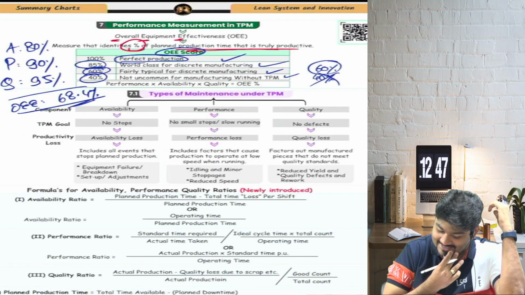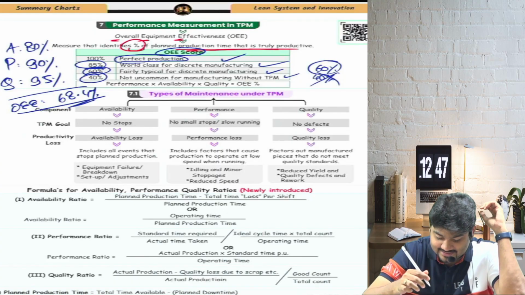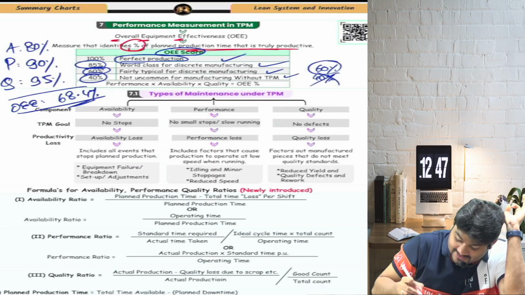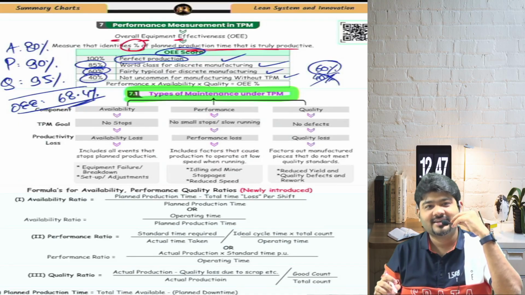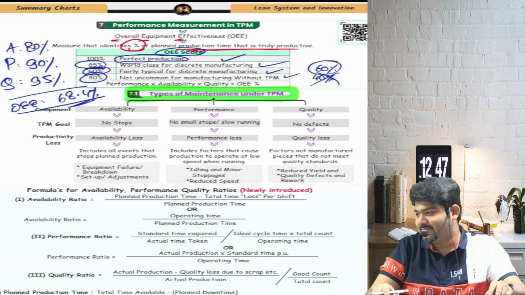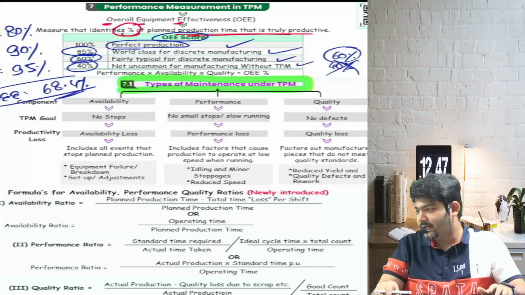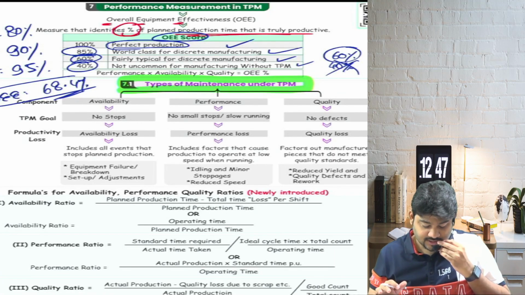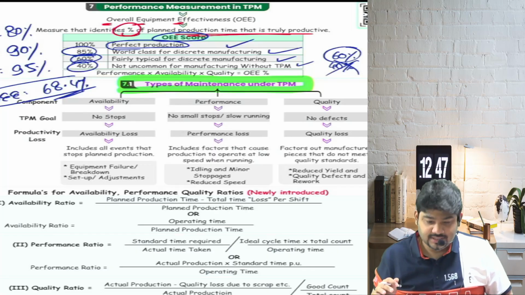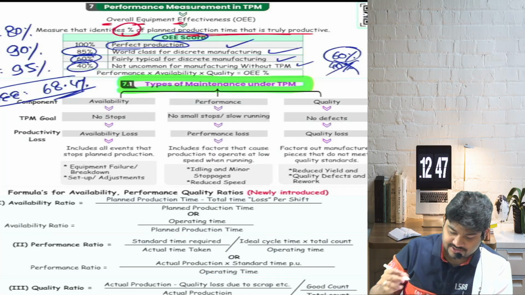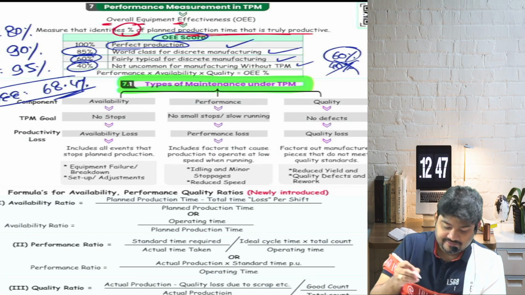Okay. Chalo. So next is types of maintenance under TPM. Let's start. Okay, so now we have types of maintenance under TPM. First is availability.